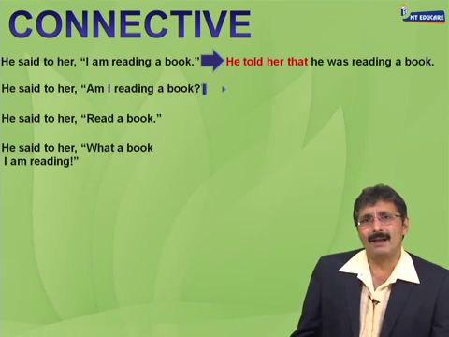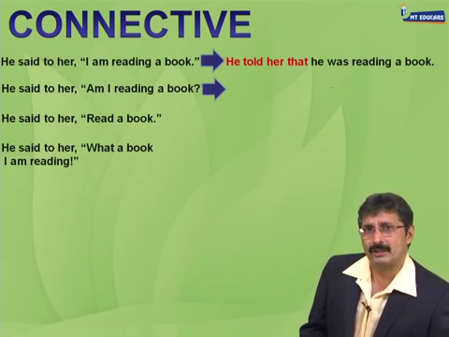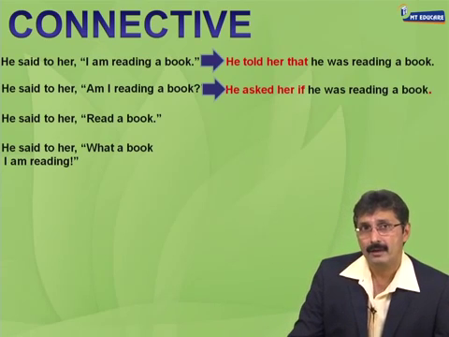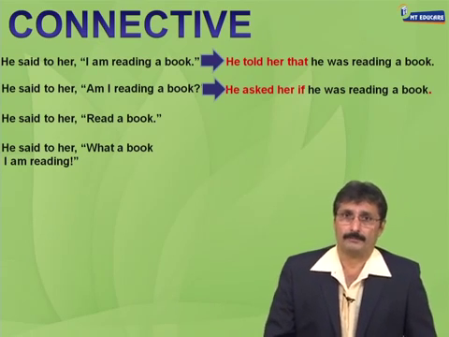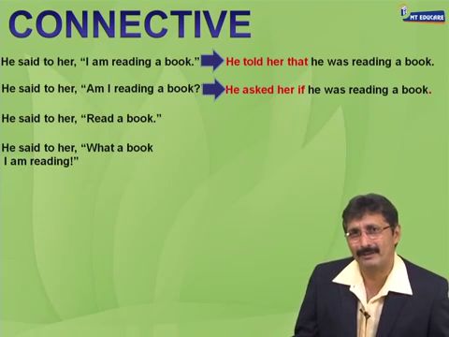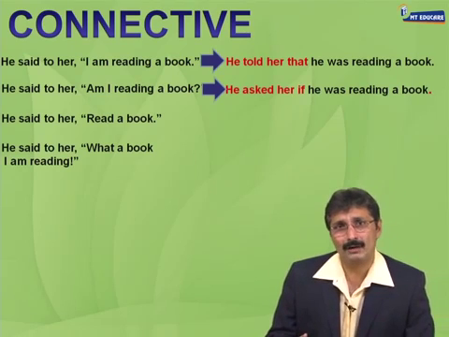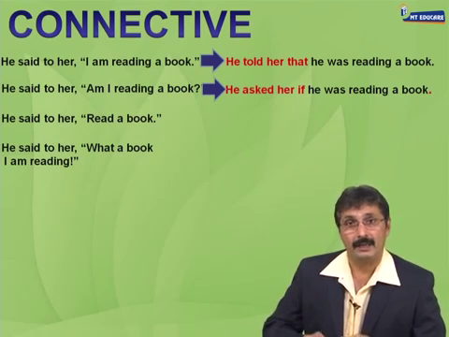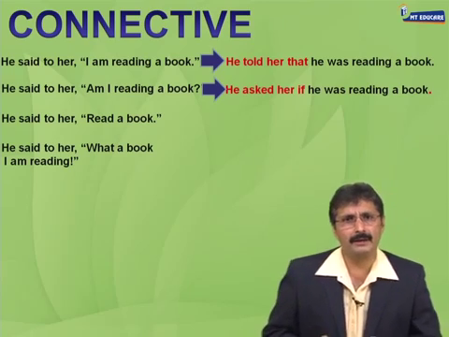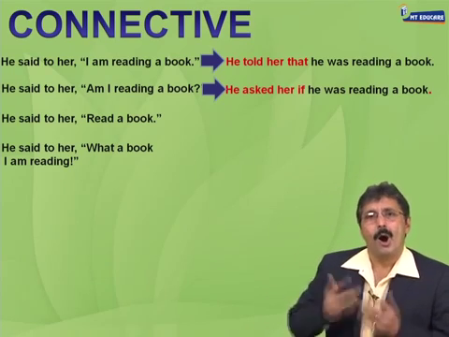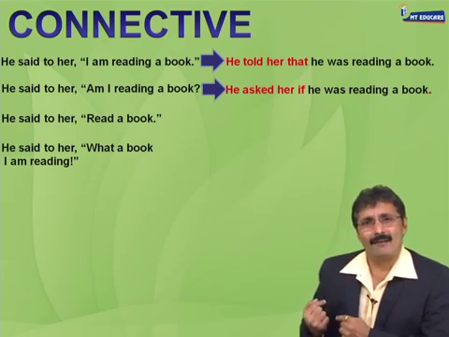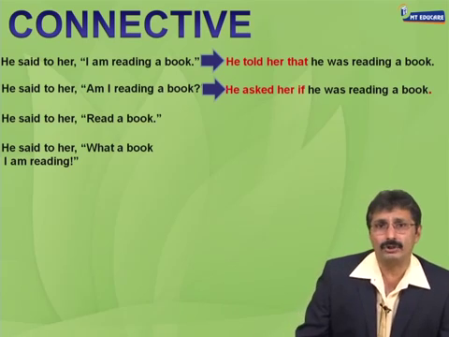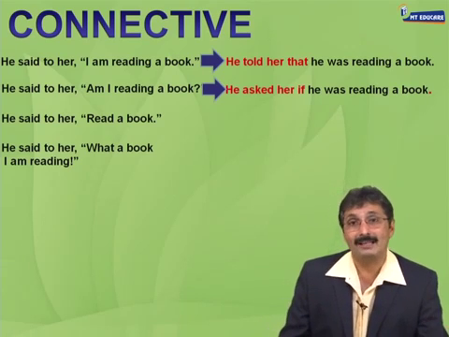He said to her, am I reading a book? And the indirect speech is, he asked her if he was reading a book. Can we see the difference? He said to her became he asked her, and comma became if. There is a difference. Why was there a difference? Why did we not use that here? Obviously we know the reason why. क्योंकि ये वाला sentence quotation marks के अंदर interrogative था, जबकि पहला वाला sentence quotation marks के अंदर full stop था, assertive था.